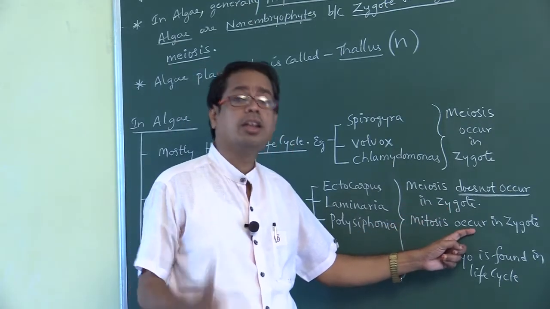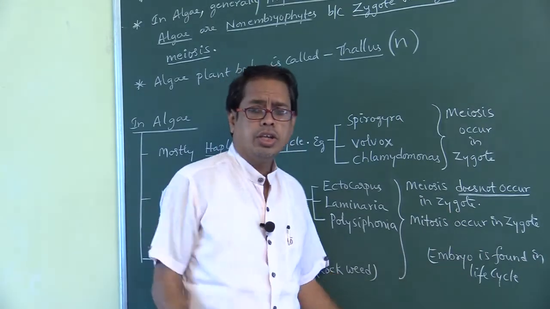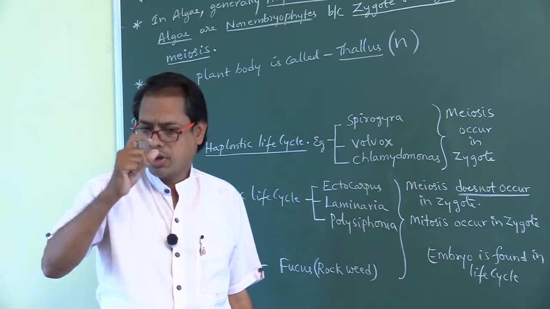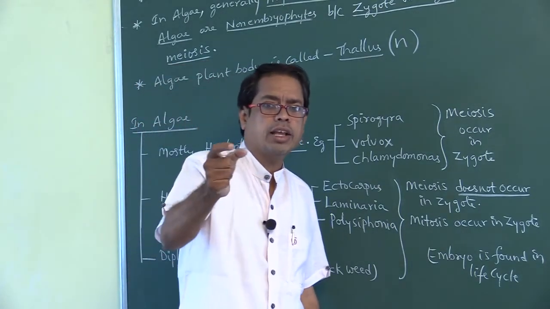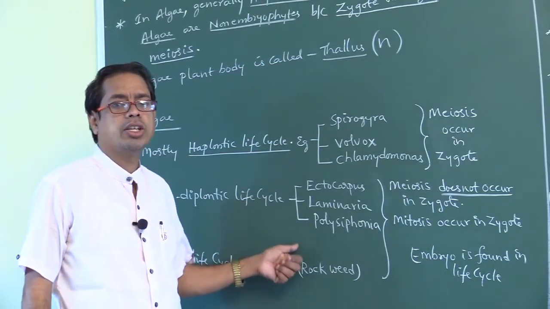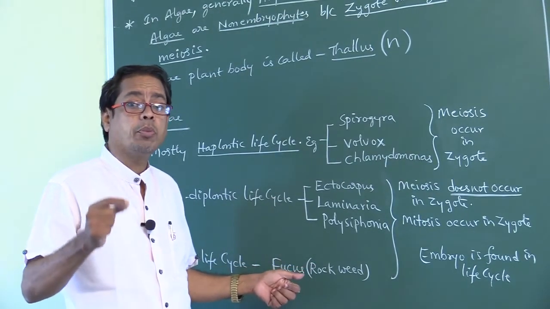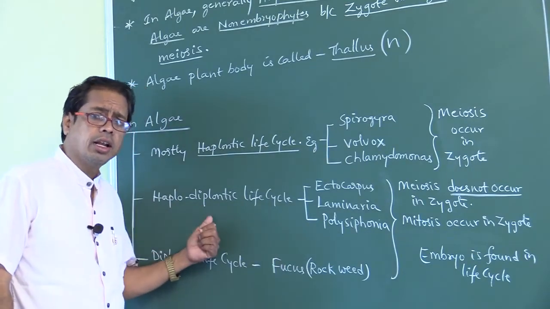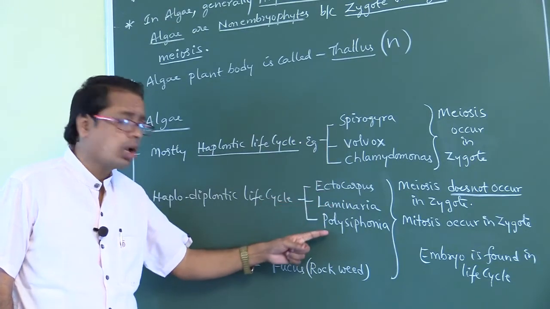Mitosis occurs in the zygote. An embryo is found in the life cycle. An embryo is generally not found in the life cycle of algae, but the algae showing an embryo in their life cycle are Ectocarpus, Laminaria, Polysiphonia. The haplodiplontic life cycle is found in Ectocarpus, Laminaria, Polysiphonia.